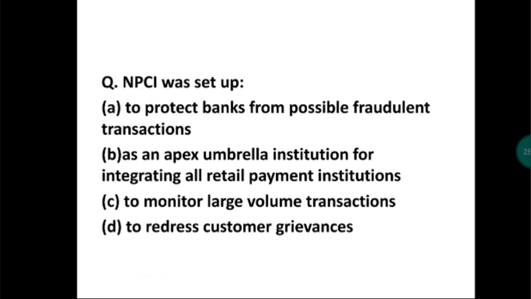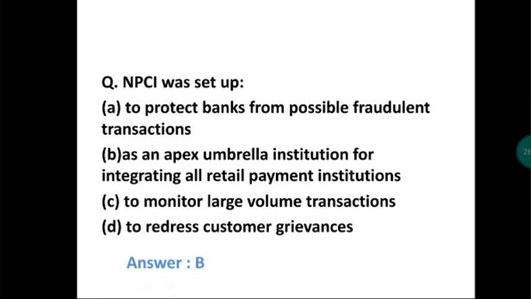NPCI was set up first to protect banks from possible fraudulent transactions, as an apex umbrella institution for integrating all retail payment institutions, to monitor large volume transactions, or to redress customer grievances. The correct solution is as an apex umbrella institution for integrating all retail payment systems. See, NPCI means National Payments Corporation of India.